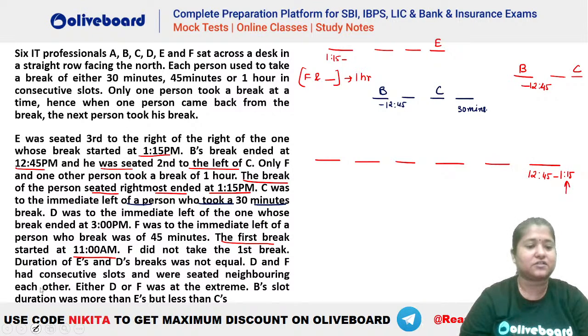Chalo, let's remove this from here. So you can see these are the two hints that we will be using. Apart from that, what else do we have? Let's see. D was to the immediate left of the one whose break ended at 3 p.m.